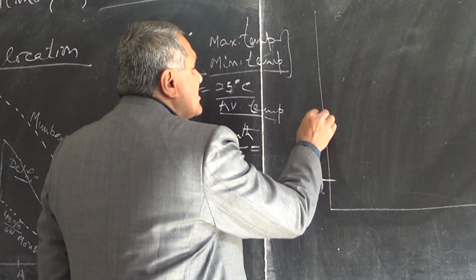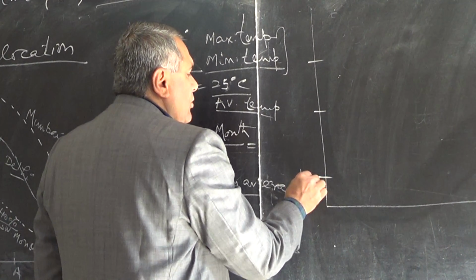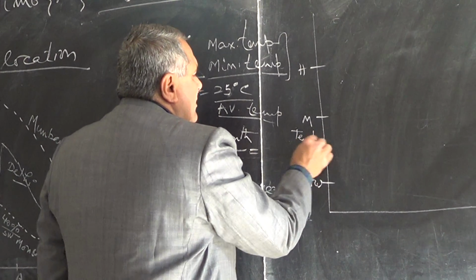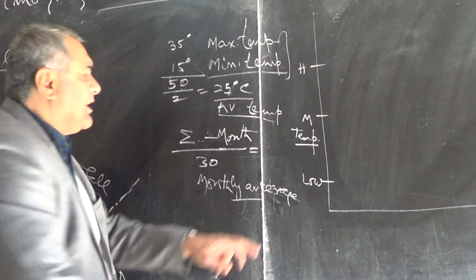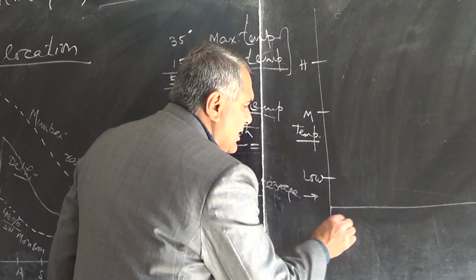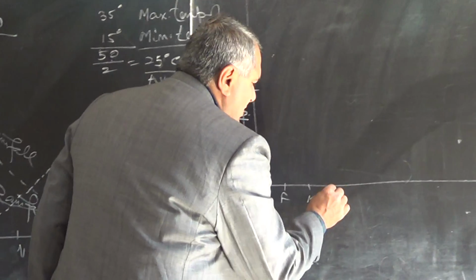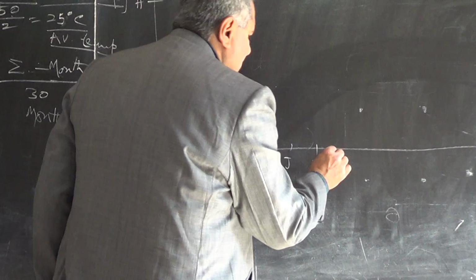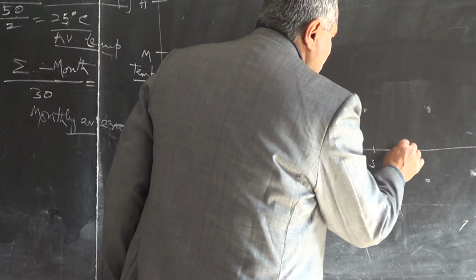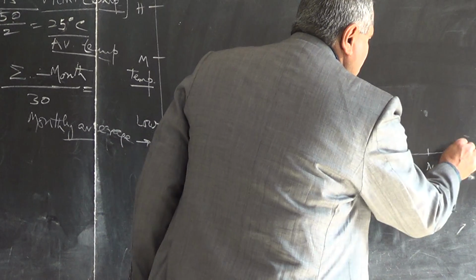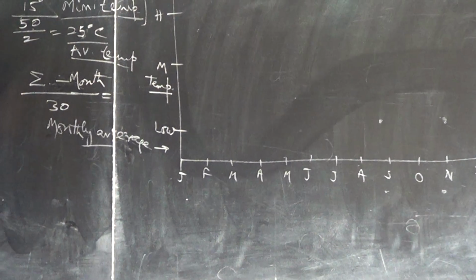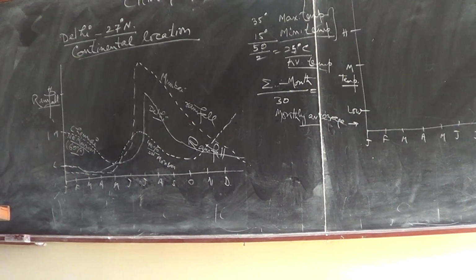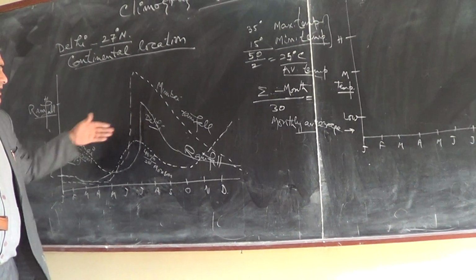And here I am just constructing the monthly average. This is low, this is medium, and this is high temperature. I am just mentioning the monthly average temperature for January, February, March, April, May, June, July, August, September, October, November and December. And all of you have to construct the climograph separately of rainfall and temperature of three different cities, Mumbai, Delhi and Chennai.